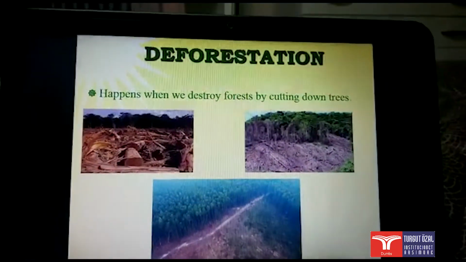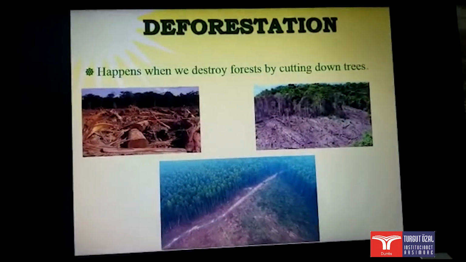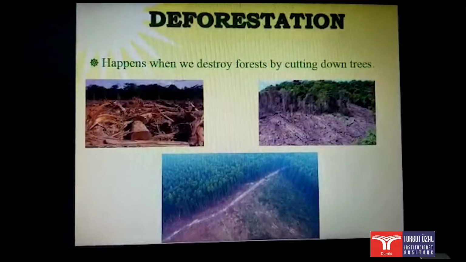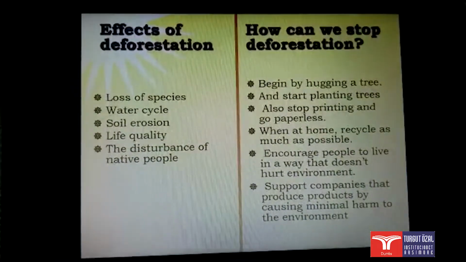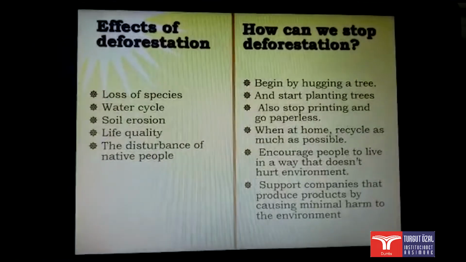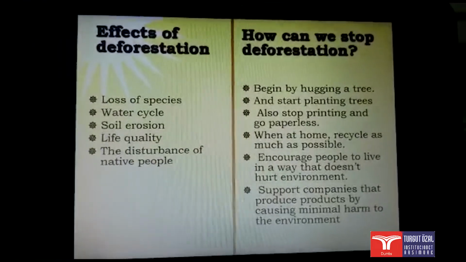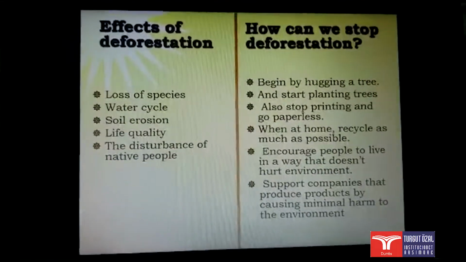Now we go to another concept, that is deforestation. It happens when we destroy forests by cutting down trees. Which are the effects of deforestation: loss of species, water cycle, soil erosion, life quality, and the disturbance of native people. But how can we stop deforestation?